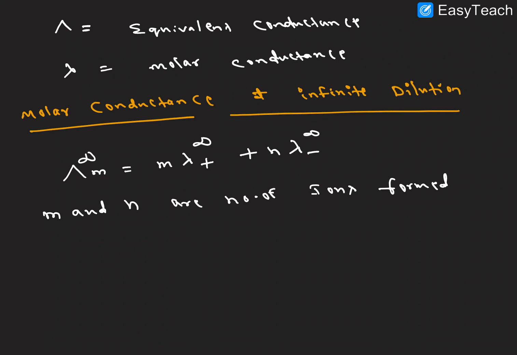Let me explain with an example. Example number 1, barium chloride. We know that barium chloride dissociates into barium plus 2 and 2Cl minus.